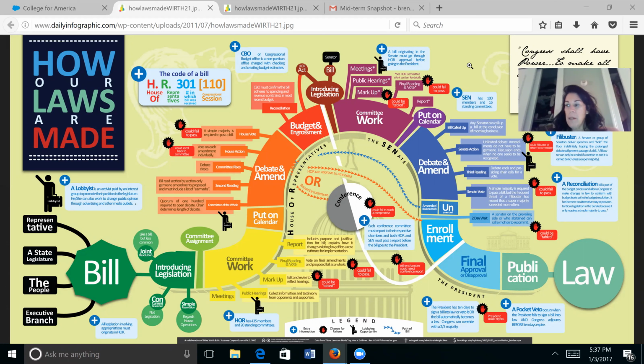From there, it goes to markup. After hearings, the subcommittee may meet to make any changes to help get the bill through to the full committee. If the subcommittee votes not to bring it to the full committee, then the bill dies. Or if they vote for it, it is sent to the floor.